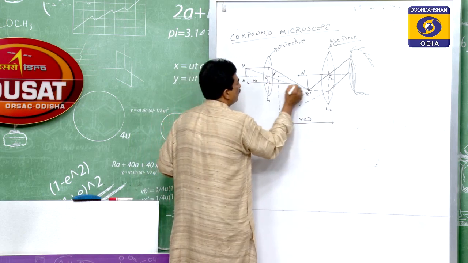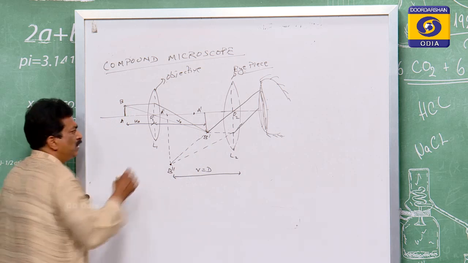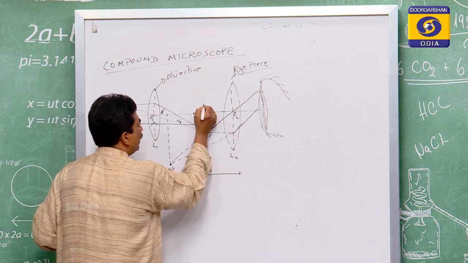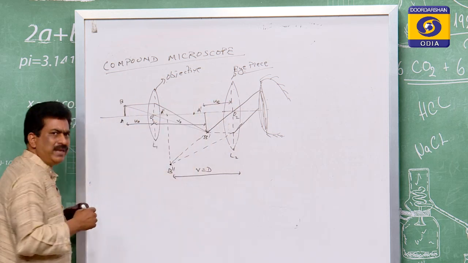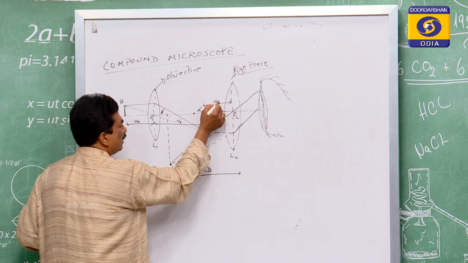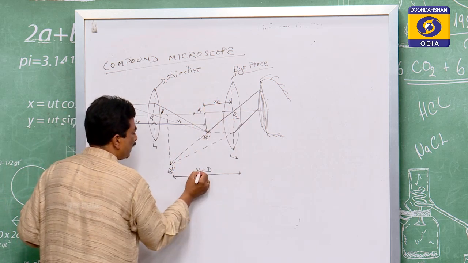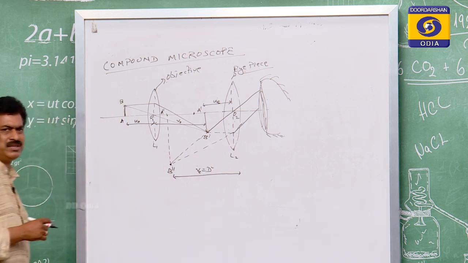For this one, the image formation is v0. This image will act as the object for the second lens, therefore this is the object distance, equal to ue. Object distance is u, and e means for the eye lens, and this is the final image, that is ve, which is the distance of distinct vision.